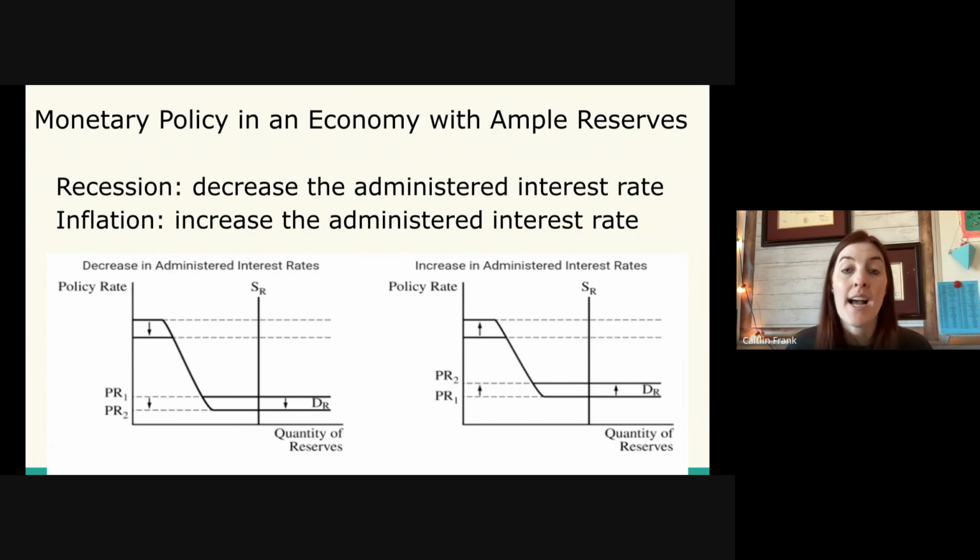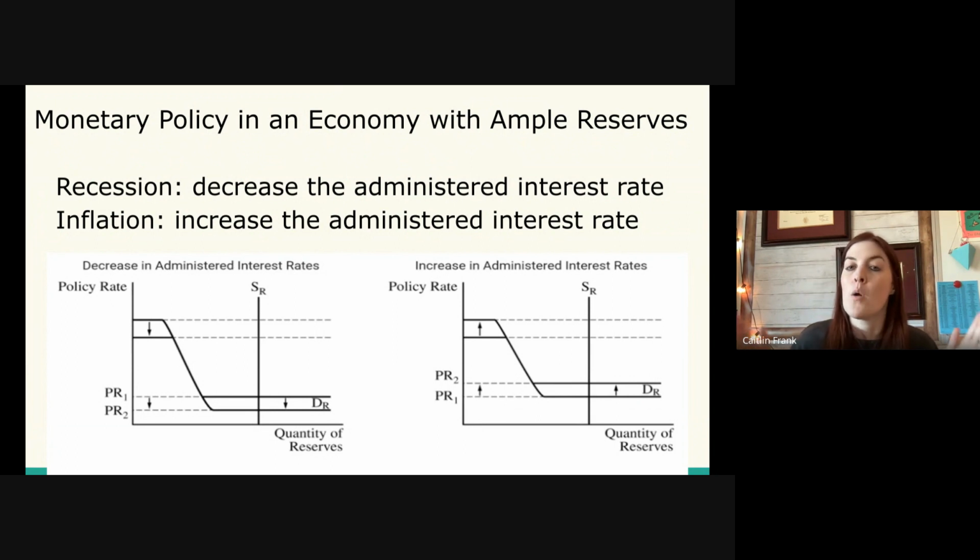And College Board will ask both. And usually in questions, it'll say we are in a limited reserve system or we are in an ample reserve system to help you distinguish. Other key things, if it talks about bonds for monetary policy, most likely it's limited reserves. If it talks about the administered rate, most likely it's ample reserves.